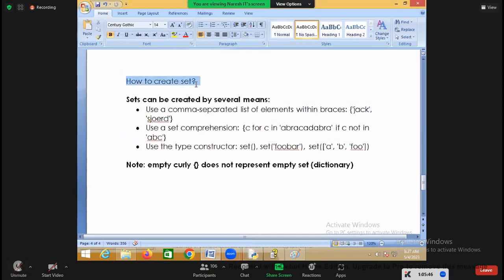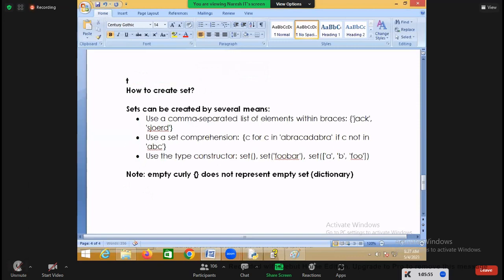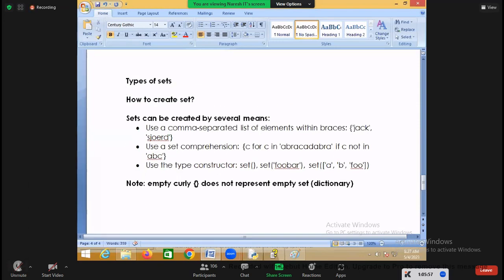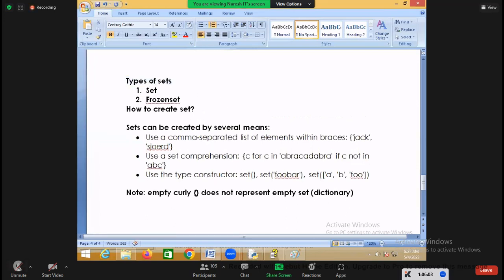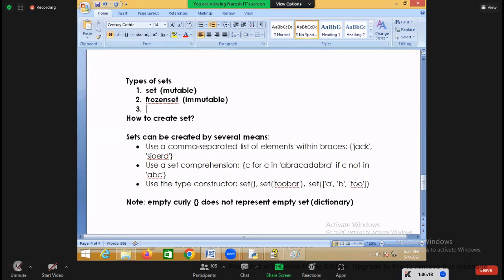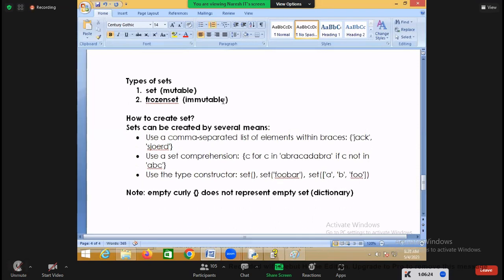But when you're talking about sets, you have two types of sets out there. One is a set, and one more is a frozen set. How many types of sets are there? One is a set and one more is a frozen set. Set is what here? Mutable. Frozen set is what here? Immutable. So after creating a set, you can do addition, deletion, all this. But after creating a frozen set, you cannot do addition, deletion, and all these things, right?